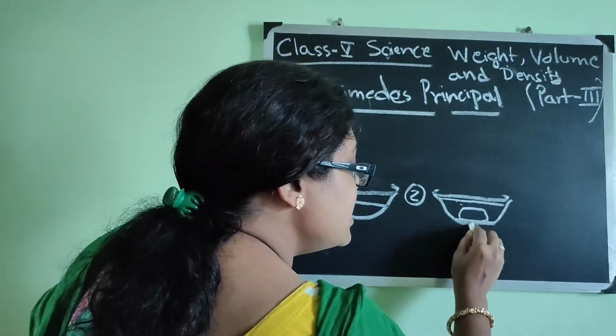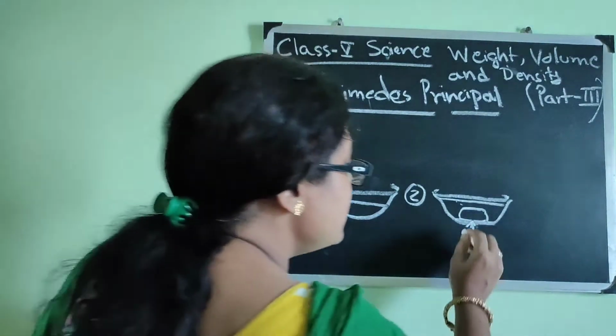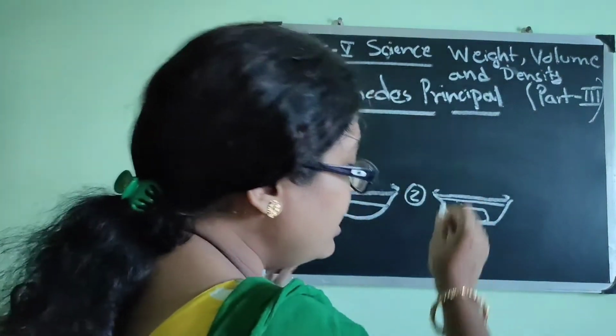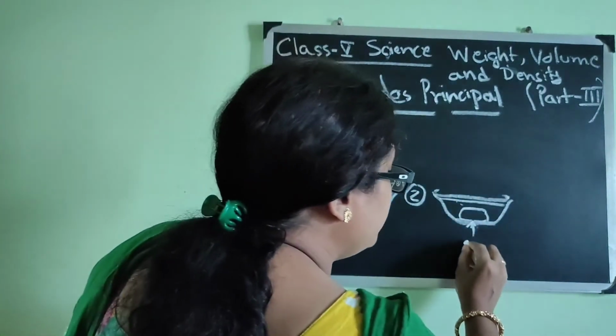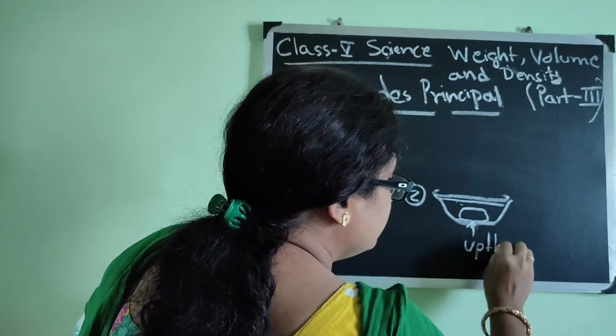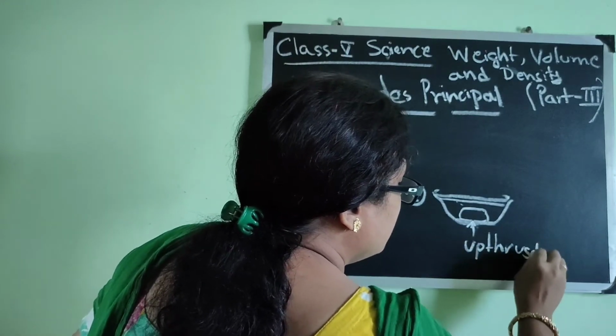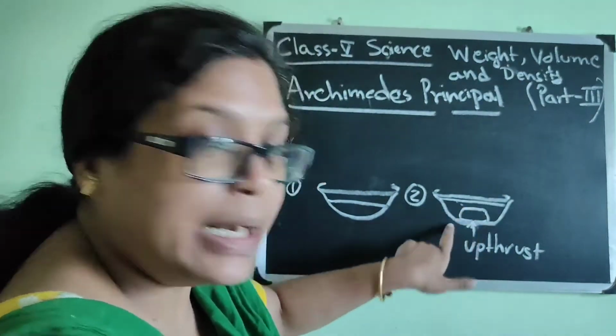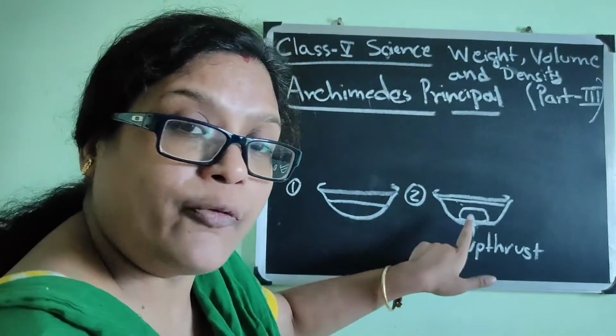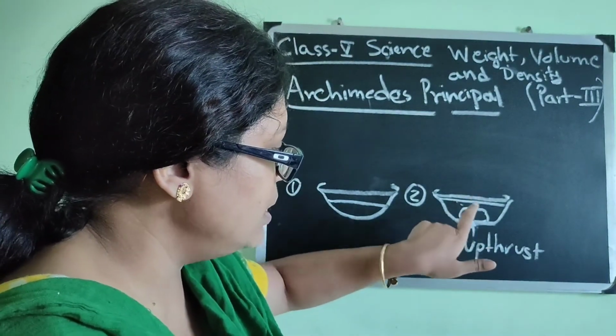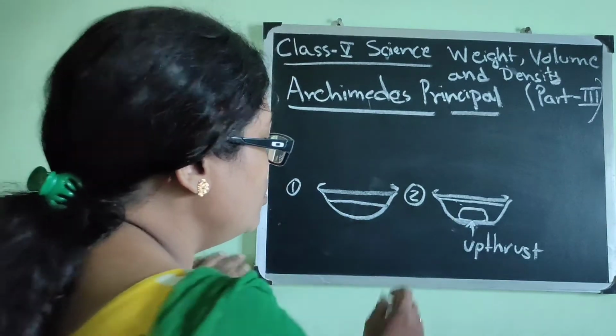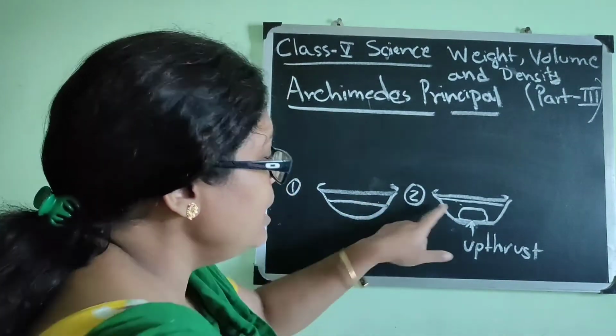But the upthrust is always there. This is called upthrust, which is pushing it from the opposite side. So the upthrust is the same. Here it is telling that the amount of upthrust is equal to the increased volume of water.